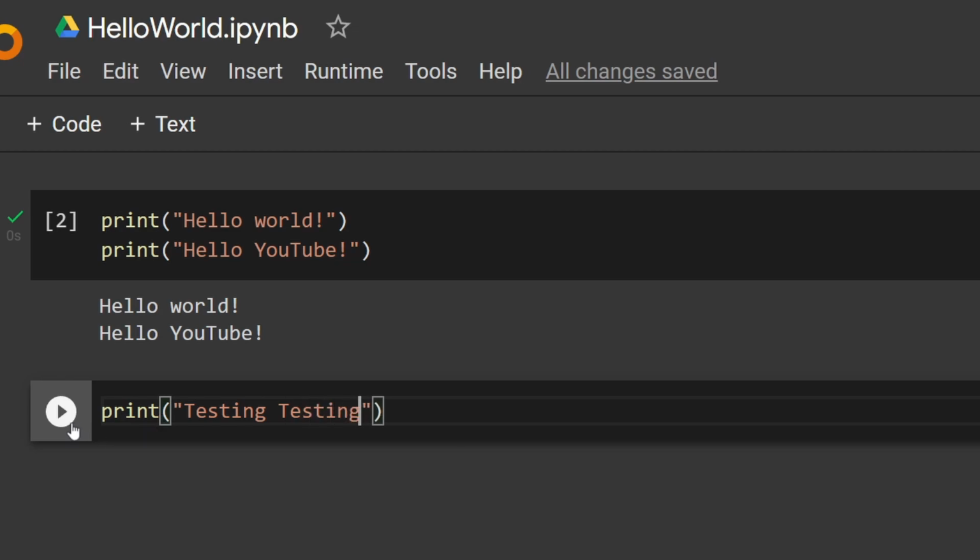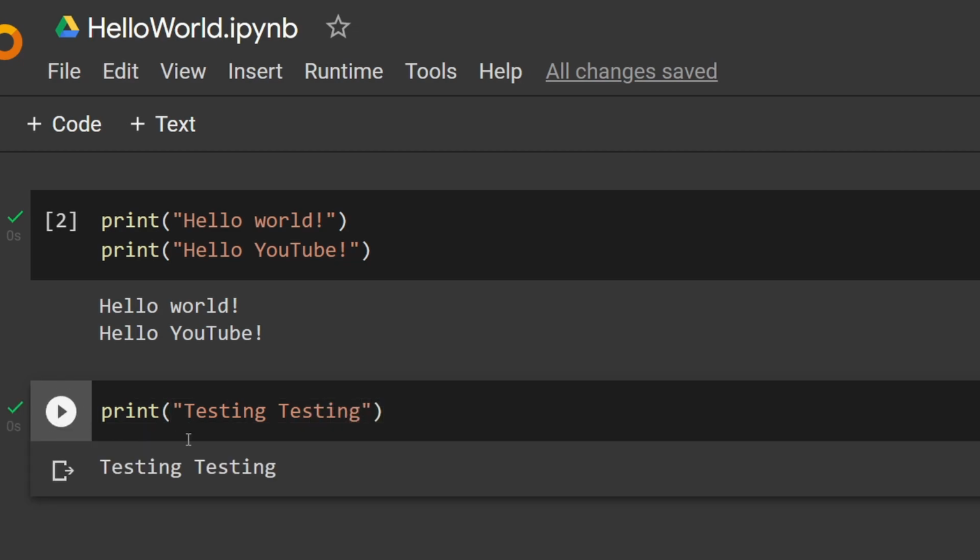And if we go over and press this button, you'll see it just prints testing. Now notice that it doesn't print hello world and hello YouTube, because this run button only executes what is inside of its particular block. So it's only going to print testing.